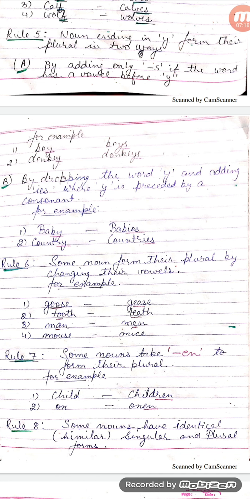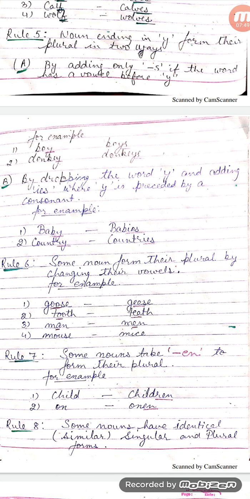For example, baby, babies, country, countries. In these examples, as y is preceded by a consonant, its plural is formed by dropping y and adding ies. Similarly, in the example country also, its plural is formed by dropping y and adding ies.